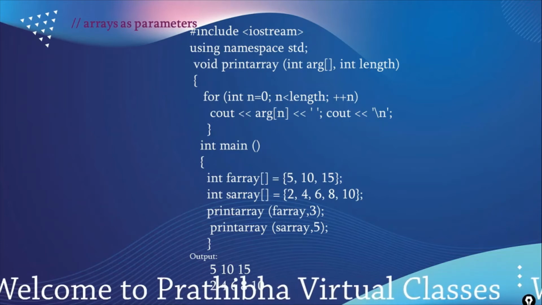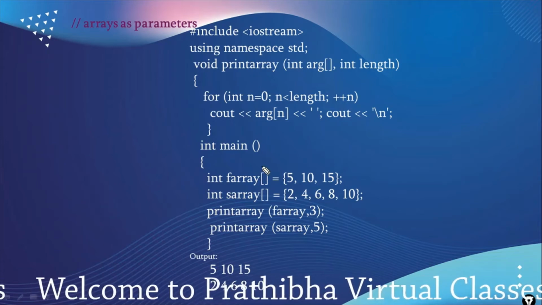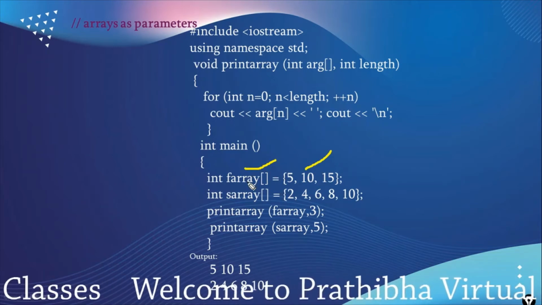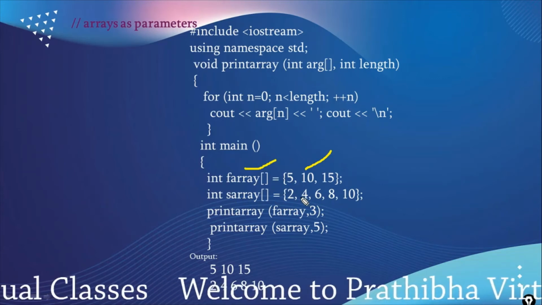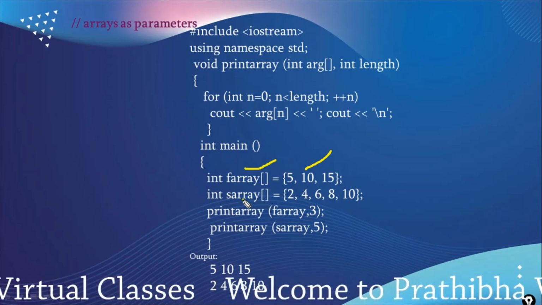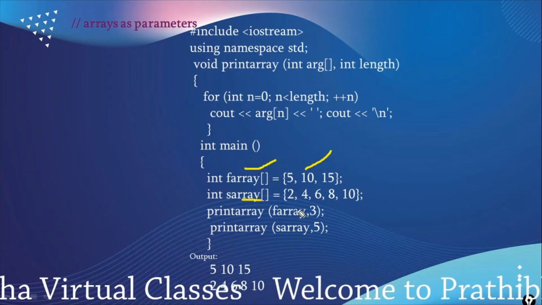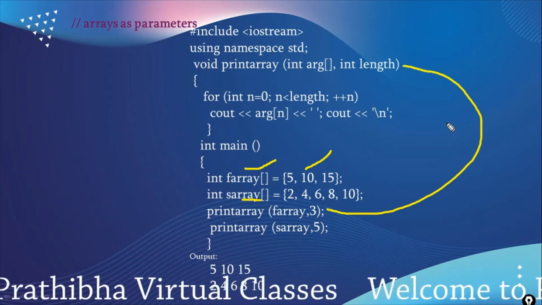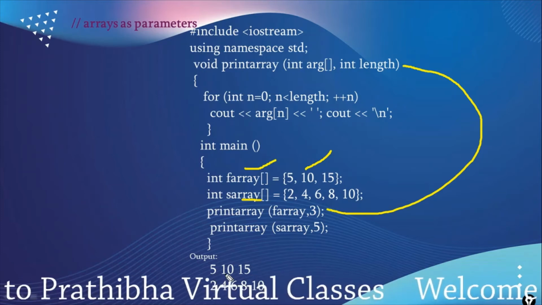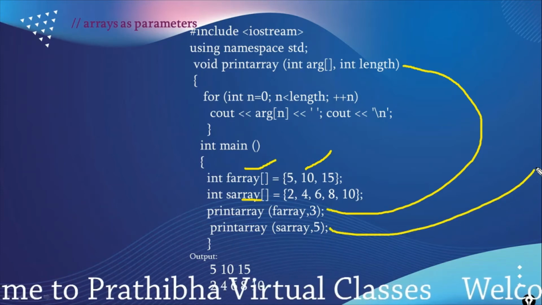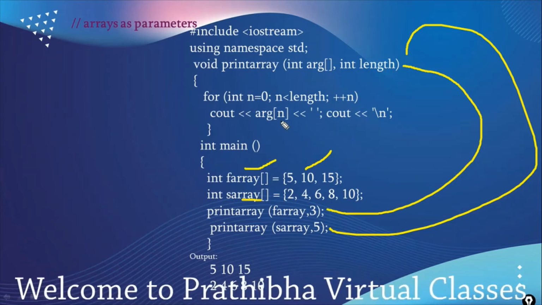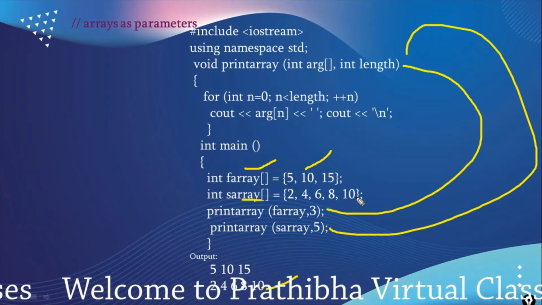Okay, here we are displaying the array. The first array has 3 elements, so its size becomes 3. For the second array we assigned 5 values, so its size becomes 5. Print array 3: length becomes 3, and up to length it displays 5, 10, 15. For the second array it also calls the same function. It passes 5 elements, length becomes 5, and it displays the 5 elements we assigned.